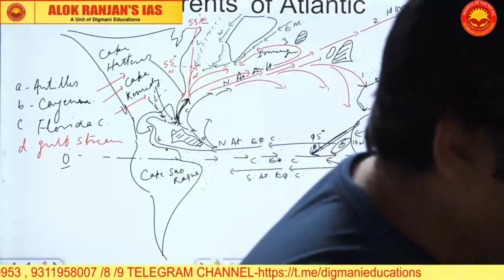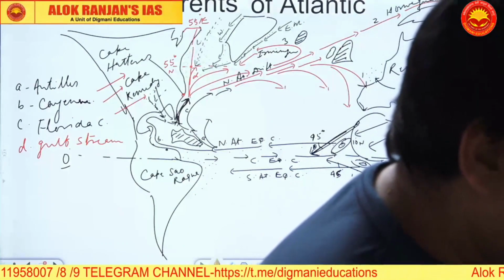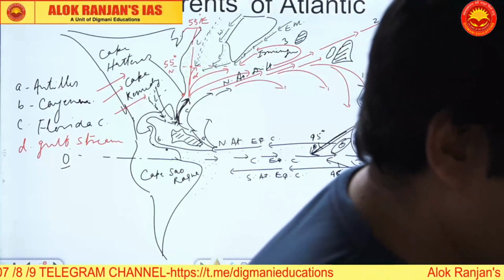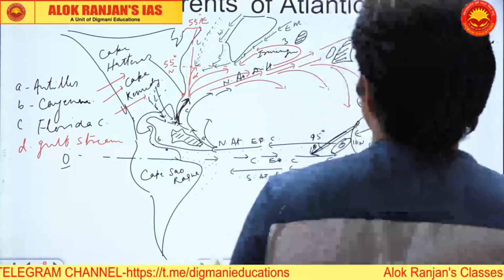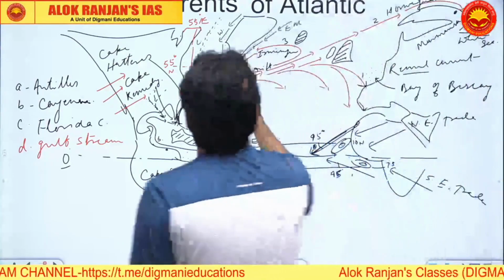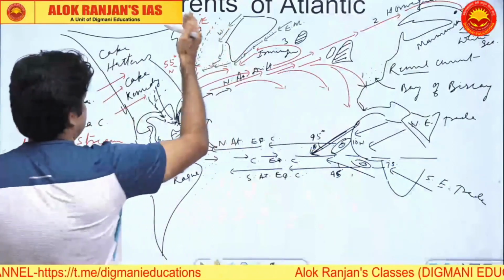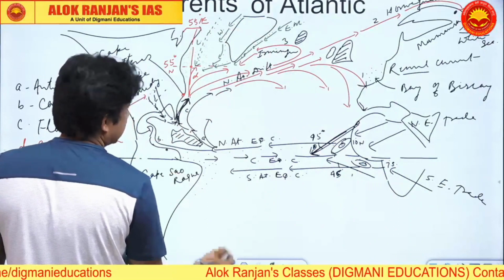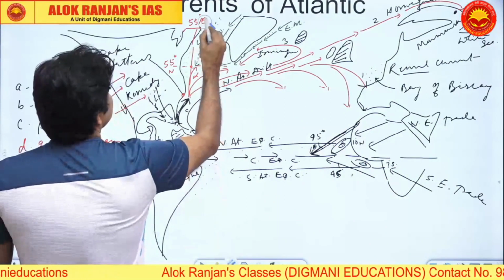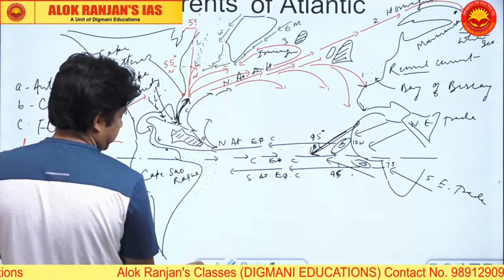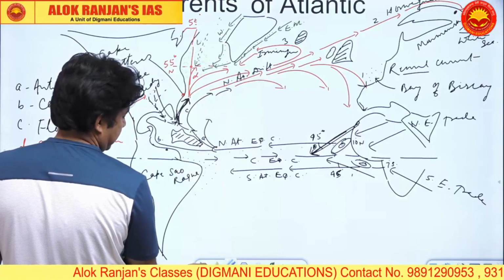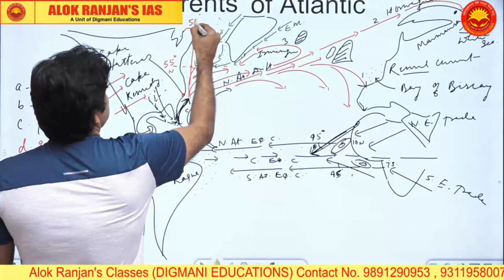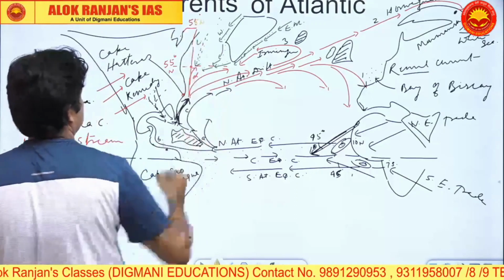Here is a question. Is it 55 degree east or 55 degree west? Sorry, it has to be 55 degree west. I am really sorry. Good to point out. Oh, this will be 55 degree west, obviously.